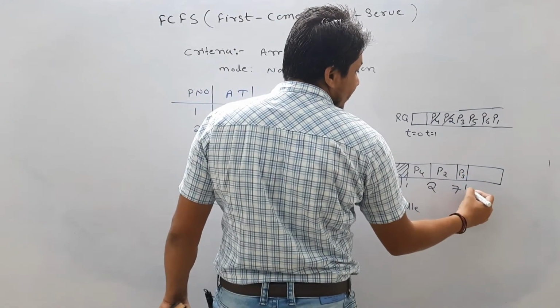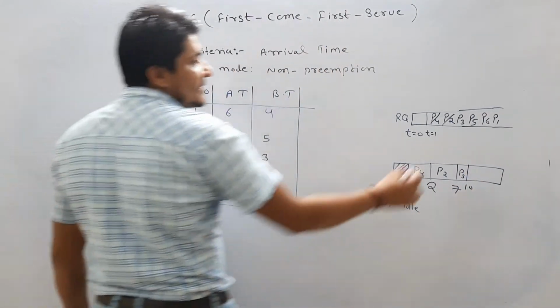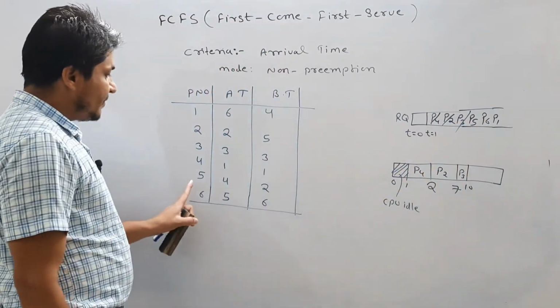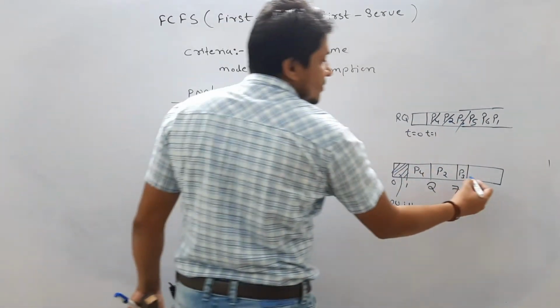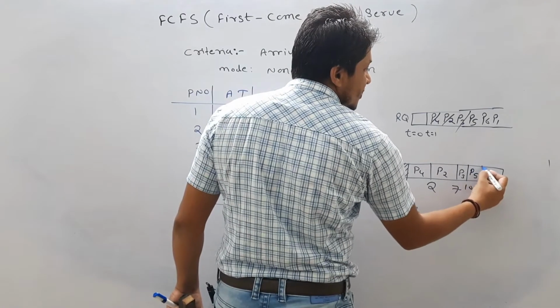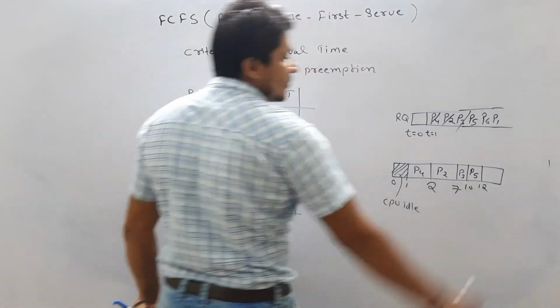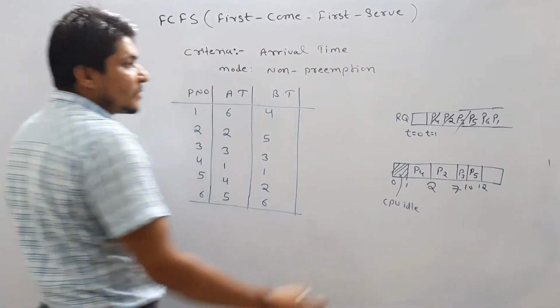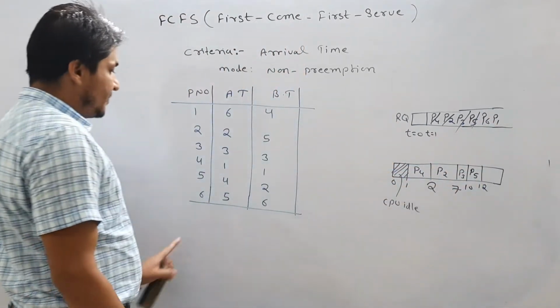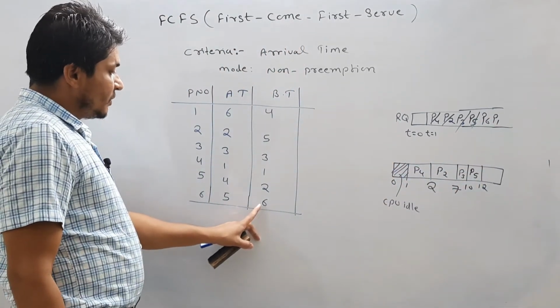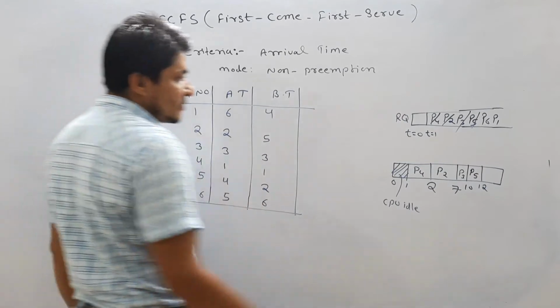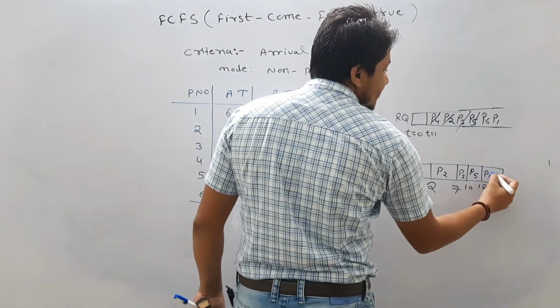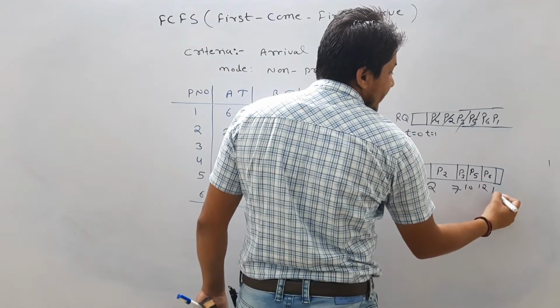P3 is it will become 10. Then next P3 is completed. P5 is going to be executed for 2 seconds. So P5, it is going to be 12, correct. Then P5 is also completed. Then P6 is going to be executed. P6 is going to be executed for what? It is going to be executed for 6. So 6, P6, so it is going to be ultimately 18.